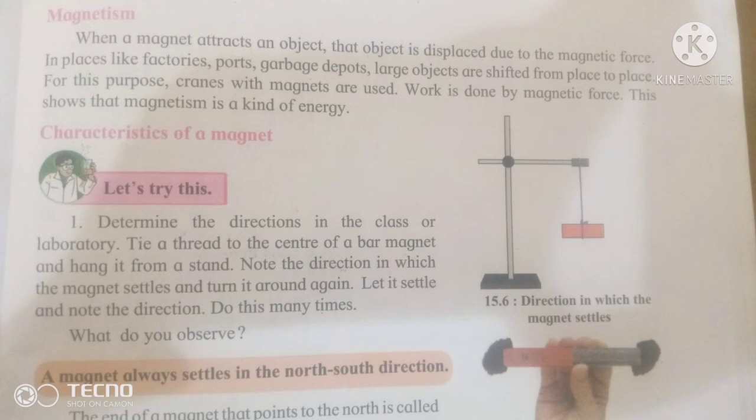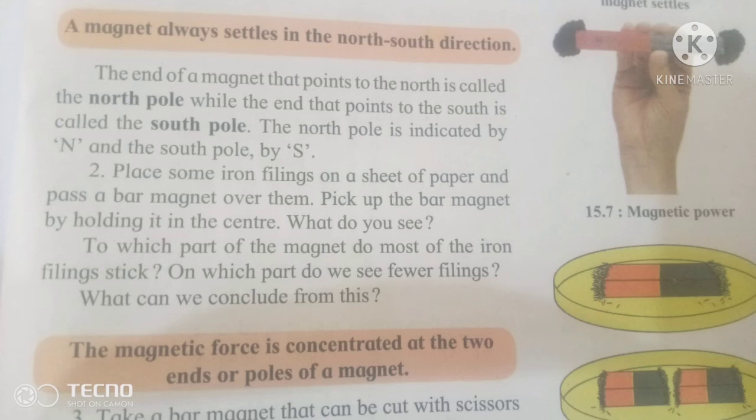The magnet settles in the north and south direction. The conclusion of this experiment is that the two poles of the magnet are one south and the other north. That means a magnet tied to a thread always settles in the north and south direction.